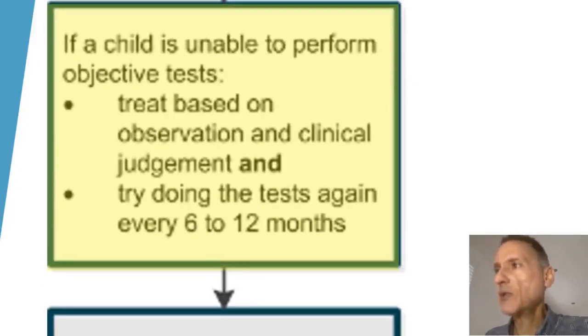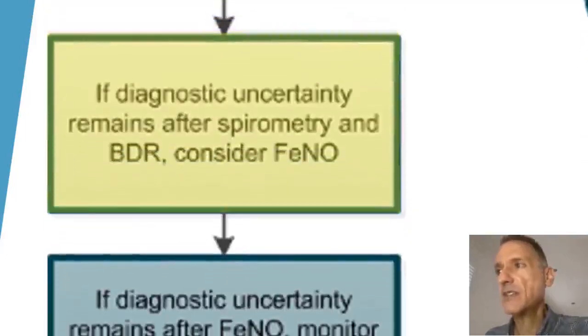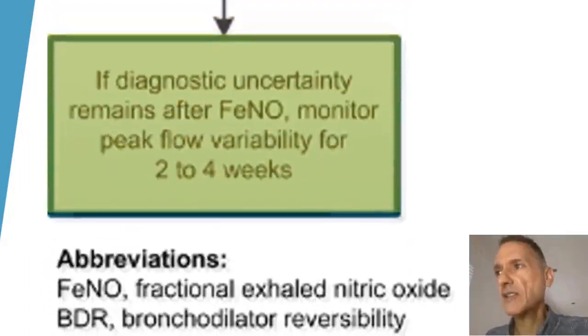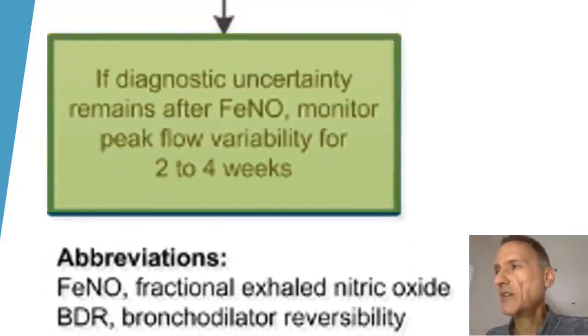That is, we will treat them based on observation and clinical judgment, and we will try doing the tests again every 6 to 12 months. If diagnostic uncertainty remains after spirometry and bronchodilator reversibility, we will consider fractional exhaled nitric oxide testing. And if the diagnostic uncertainty remains after nitric oxide, we will monitor peak flow variability for 2 to 4 weeks.